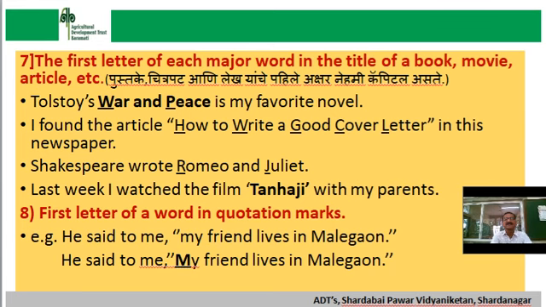Seventh rule, the first letter of each major word in the title of a book, movie, article, etc. For example, Tolstoy's War and Peace is my favorite novel. Here, the first letter of War and the first letter of Peace are capital. Next example, I found the article How to Write a Good Cover Letter in this newspaper. This is the article title. That's why these letters are written in capital.